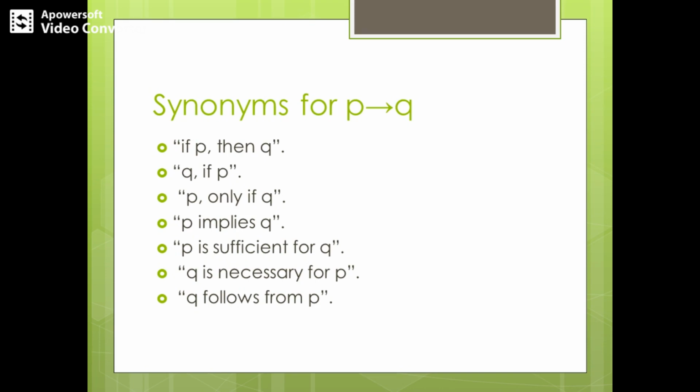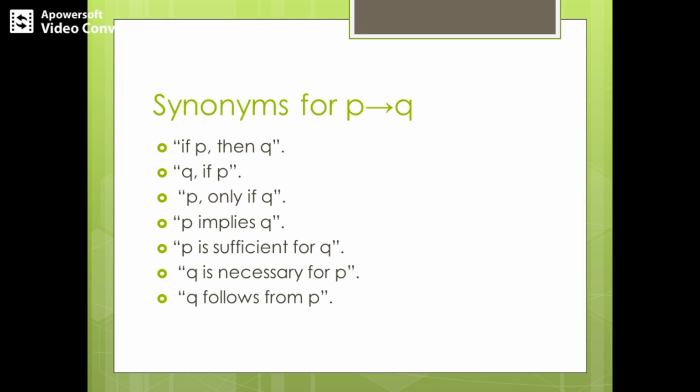Or I could write this as 9 is a multiple of 6 if 2 is a prime number. All of these statements are the same and give the same meaning. So I'll express this implication in these many forms. Coming to the third one, I can write the example as 2 is a prime number only if 9 is a multiple of 6. So I'm using the third synonym. Coming to the fourth synonym: 2 is a prime number implies 9 is a multiple of 6.